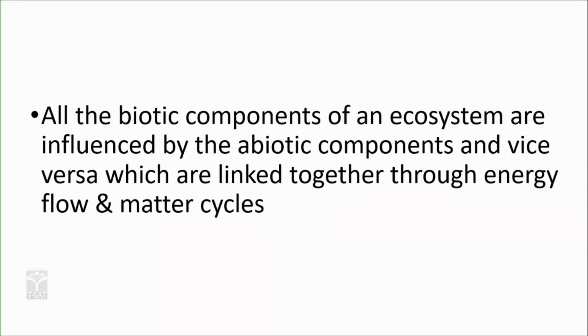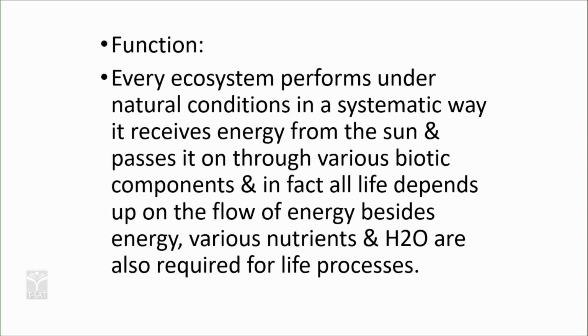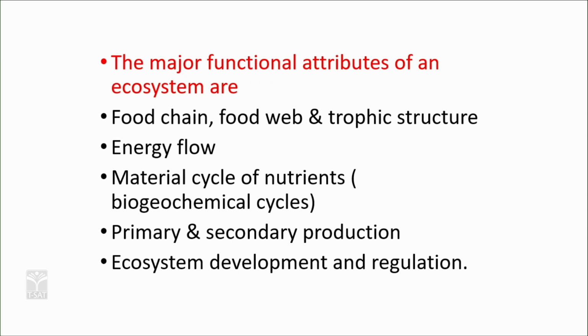All the biotic components of the ecosystem influence the abiotic components. So, there is a continuous interaction between biotic and abiotic components of an ecosystem. The major functional attributes of an ecosystem are food chain, food web, trophic structure and energy flow. This ecosystem structure is responsible for the flow of matter, the flow of energy, and the cycle of material in terms of nutrient cycles of nitrogen, water cycle, phosphorus cycle, etc.